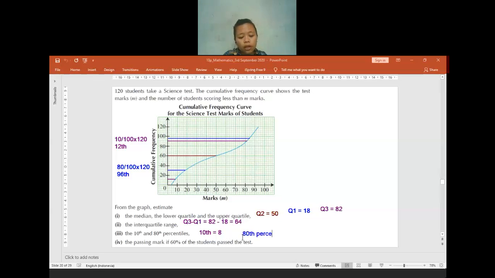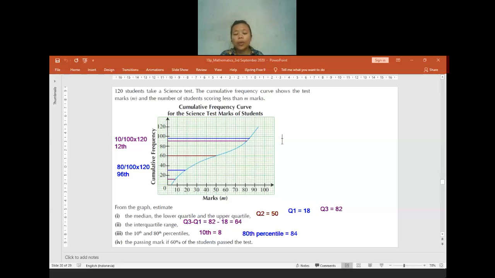No? Okay, if no one has any confusion, let us move to question 4. For question 4 here, the passing mark is such that 60% of the students pass the test. We have to find the passing mark. 60% pass the test.